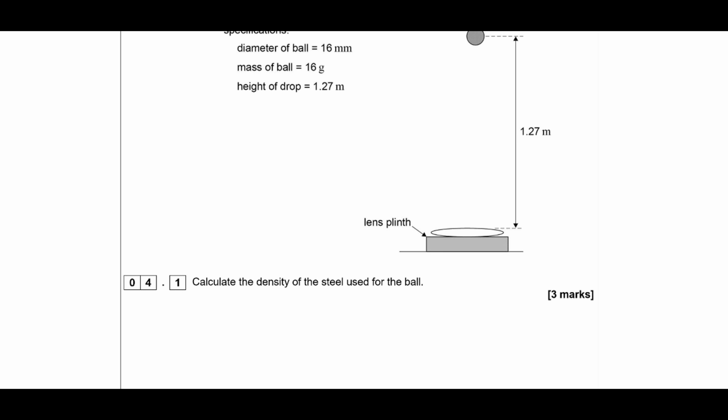So first we need to work out the volume of the ball. So volume is 4 over 3 pi r cubed. So that's going to be 4 over 3 pi, and we've got the diameter, which we'll divide by 2, then times by 10 to the minus 3 because it's in millimeters. And then we'll cube it.